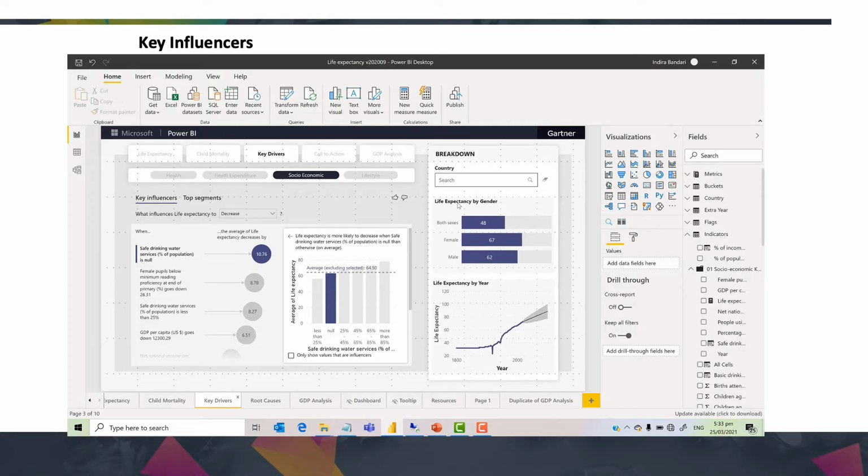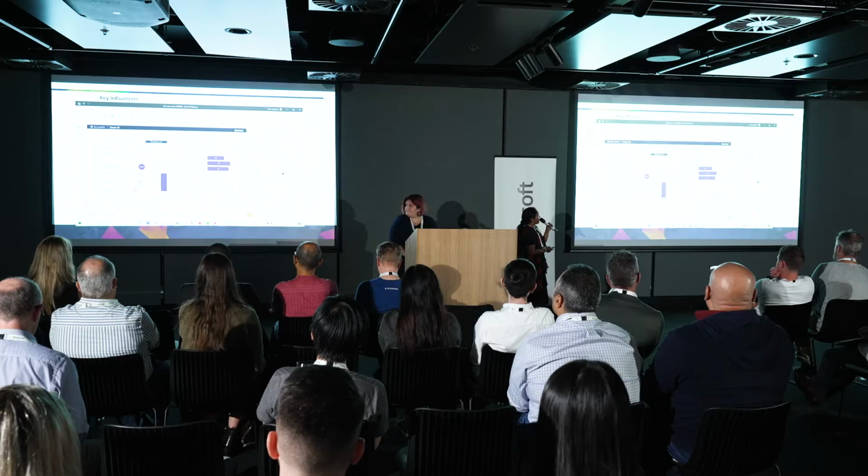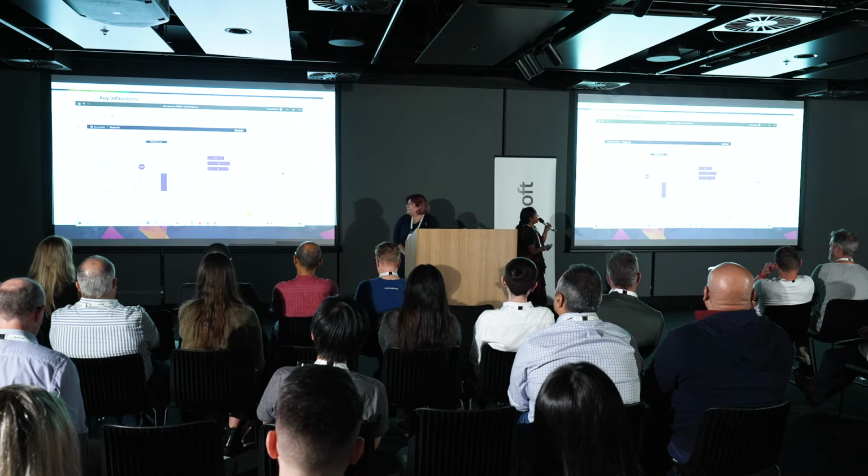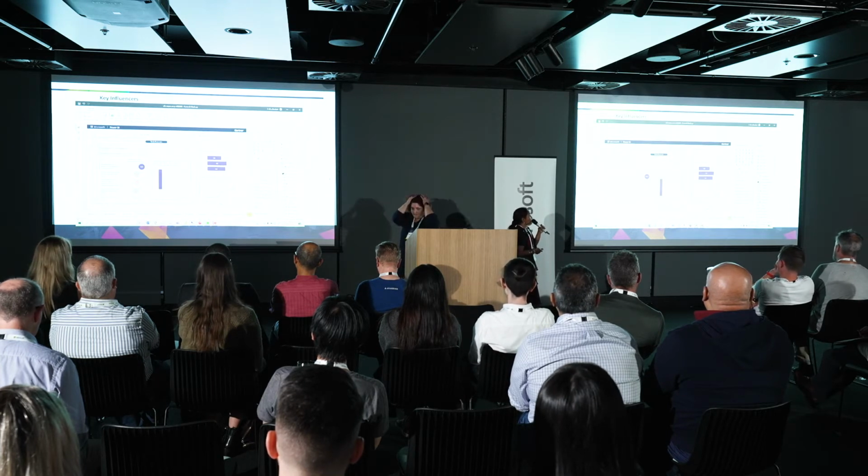When you look at New Zealand, you will see that the factors are different and change dynamically. In New Zealand, GDP per capita is the most important factor, compared to safe drinking water in other countries. You can also see how life expectancy is increased. There are all these other factors, and that's again for New Zealand. You can remove that and then find that the factors are different for all the countries.